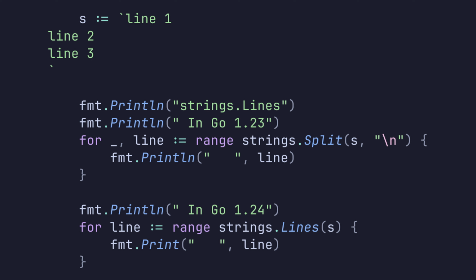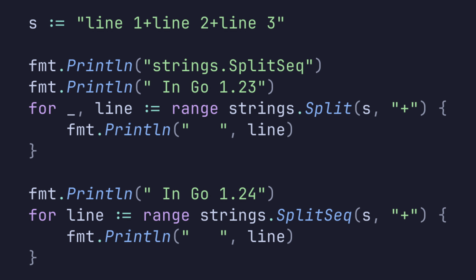For example, given a multi-line string in Go 1.23 or lower, we would split the string and iterate over the resulting slice, whereas in Go 1.24 we only need to call the lines function. SplitSeq returns an iterator over all substrings of S separated by the given separator. It can be used in place of split.